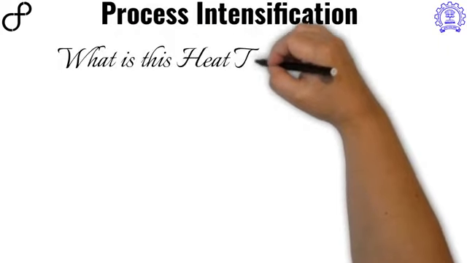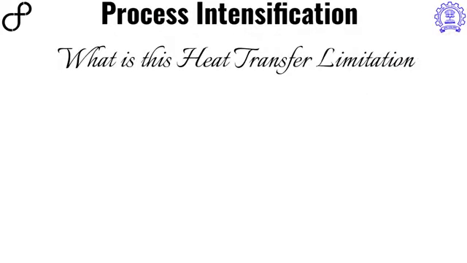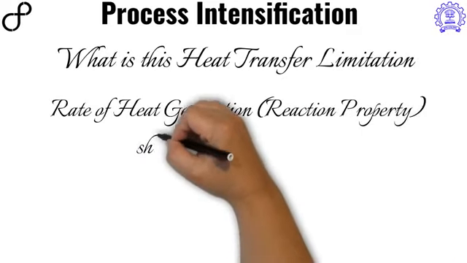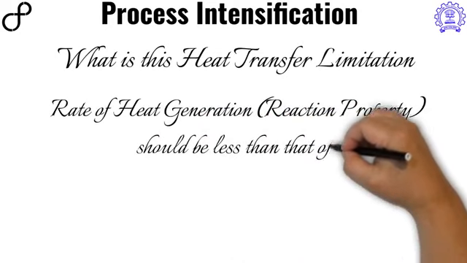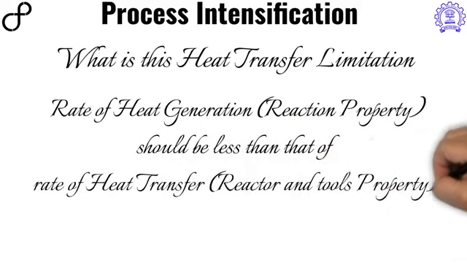Let's look into this heat transfer limitation issue. If one wants to do a reaction in a safe and controlled fashion, one has to make sure that the rate of generation of the heat, which is from the reaction, has to be slower than the rate of heat transfer. And the heat transfer is the property of the reactor used. This is the universal truth for any successful scale-up, irrespective of the technology used.